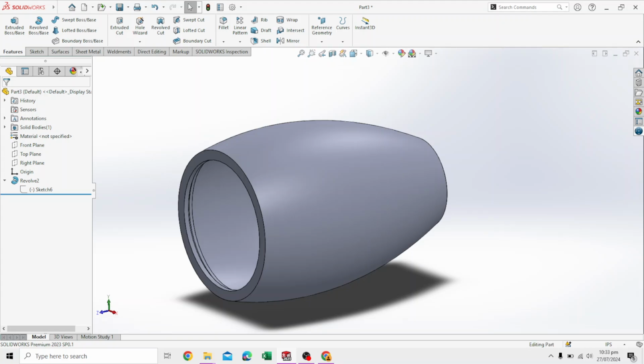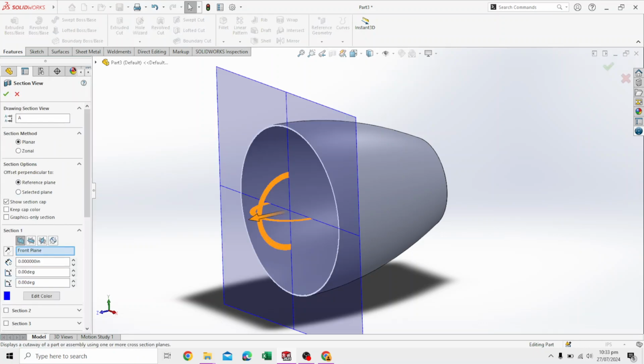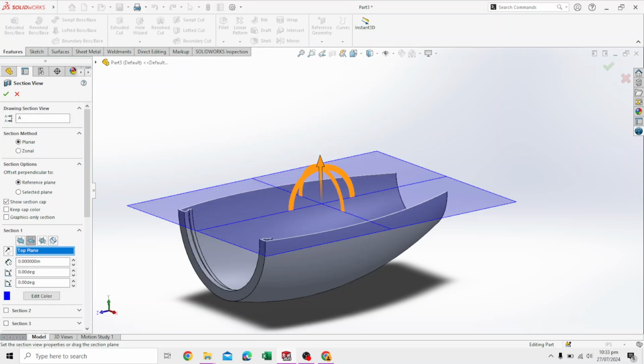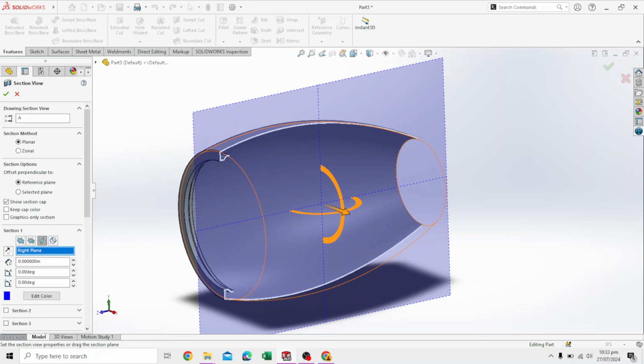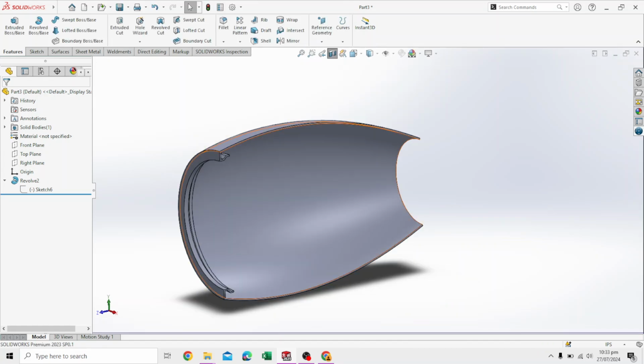Okay, so now that we have made this, we will go into section view. Click this, click the side section, top section. This doesn't really make a difference, but this is what we want, so we'll make a section view.